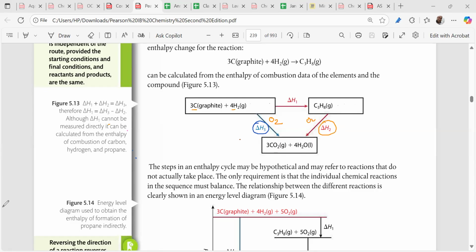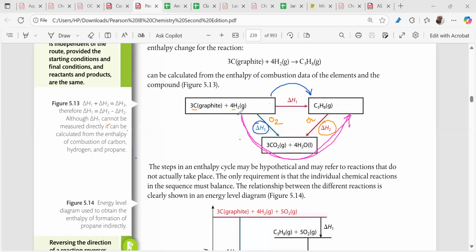So what is Hess's law? Hess's law says that the enthalpy change of any chemical reaction, now I'm going from here to here, is independent of the path taken. You can go in this direction also. Is it clear to you? It is independent of the path taken, provided the starting and the final conditions are the same. We can go via the blue path, and the same enthalpy change will be there by this path also.